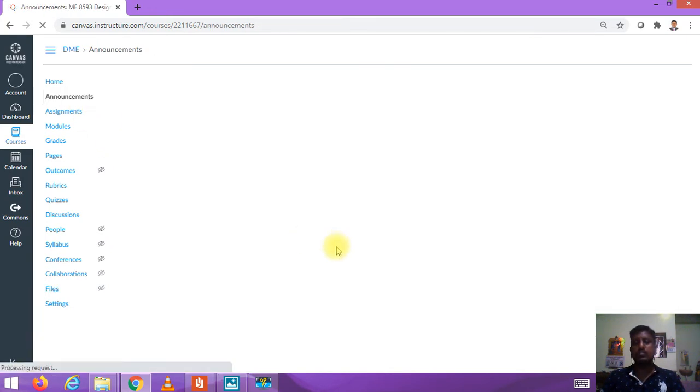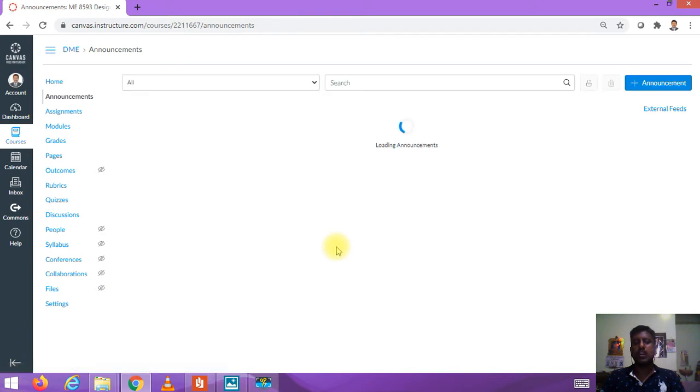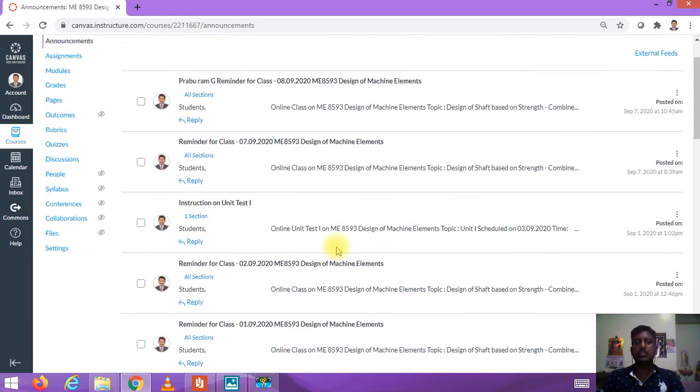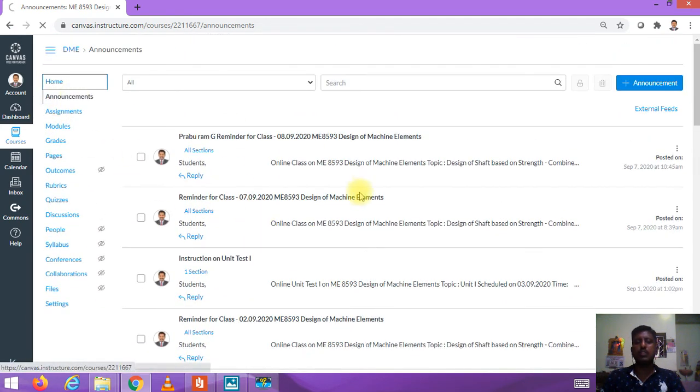So when the class is going to start, when it will be, until how much time it would be there, when the quiz is going to be there, when the assignment is going to be there, all the things will be provided to the students with the help of this announcement section.